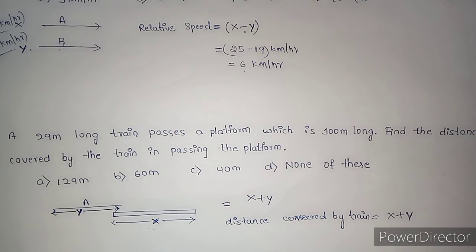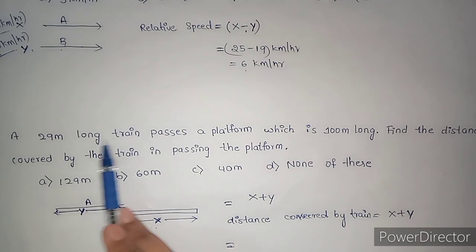Distance is not subtracted. Always distance is added. There is no question to subtract the distance. Whether the train is crossing a platform in the opposite direction or in the same direction, we just add the distance.